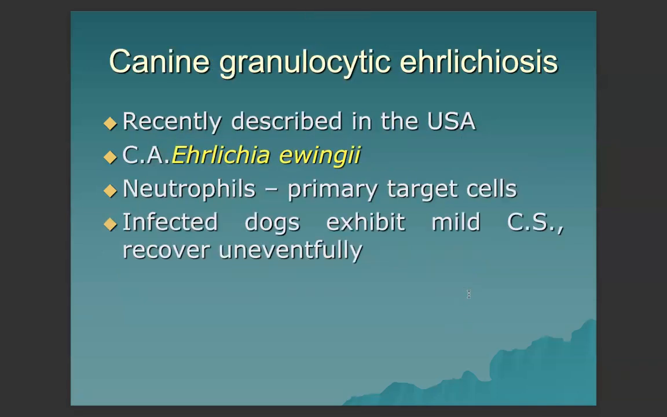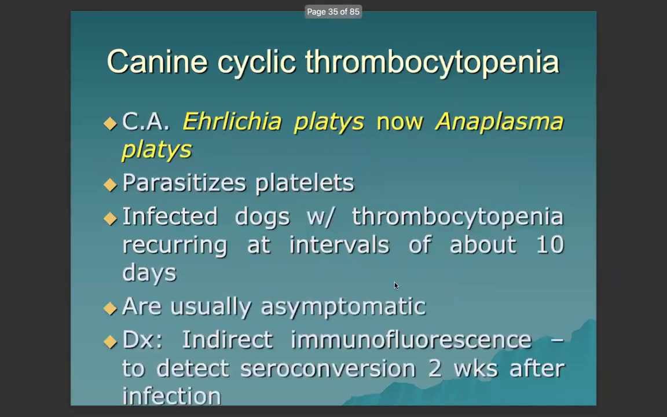Next, we have canine granulocytic ehrlichiosis. This was recently described in the USA. The causative agent is Ehrlichia ewingii, which targets primarily neutrophils. Infected dogs exhibit mild clinical signs and recover uneventfully.